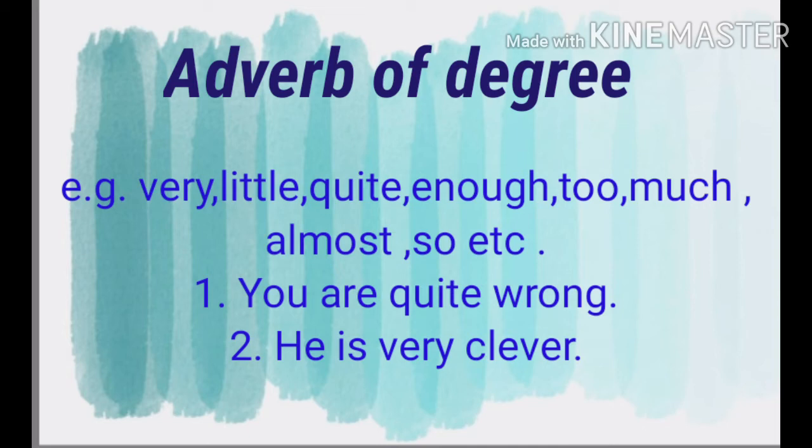Example number 1. You are quite wrong. The word quite expresses degree. Second sentence, he is very clever. In this sentence, the word very indicates the intensity or degree of an action. So, the words quite and very in these two sentences are adverbs of degree.